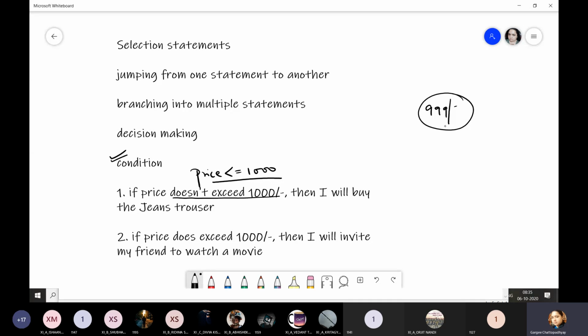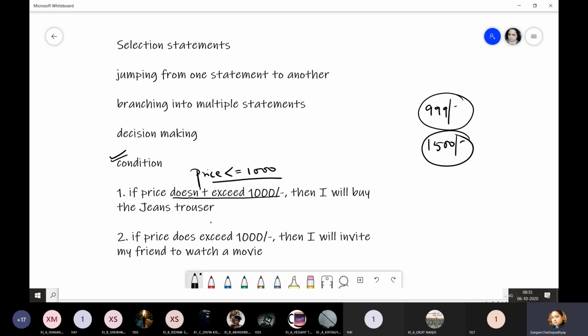But if I find that they have increased the price to 1,500, which I cannot afford because I'm not an earning member of the family, I get by on some financial support provided by my parents. Whatever they provide me, I just get by on that.